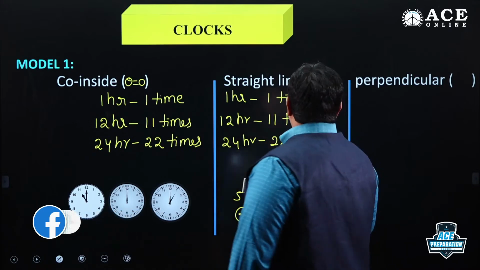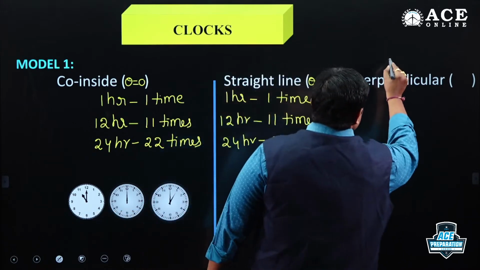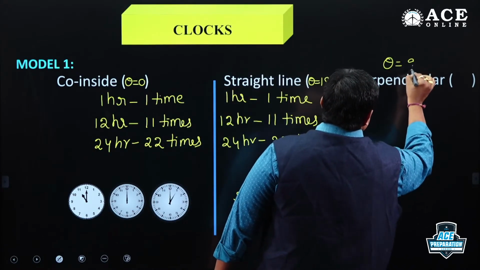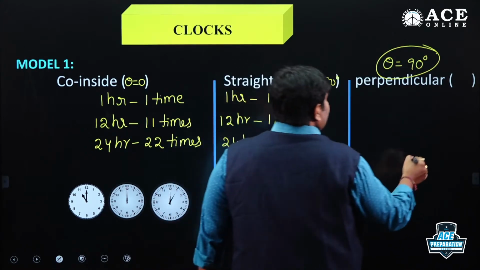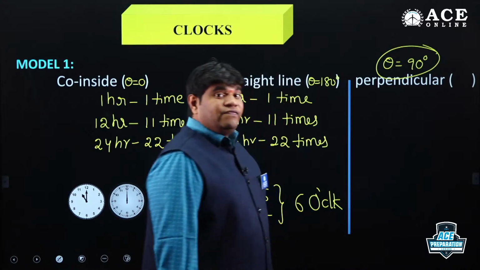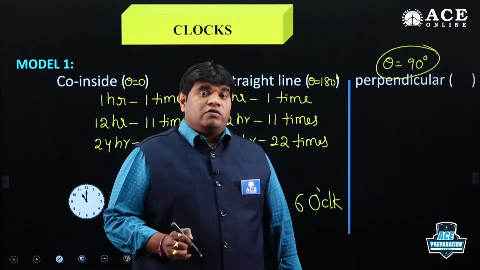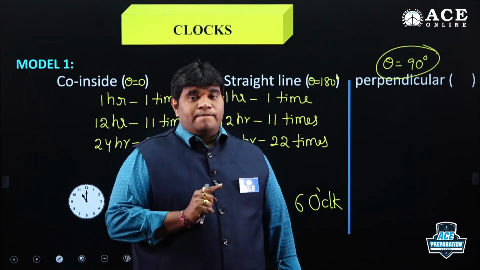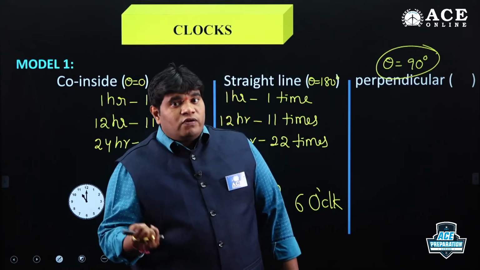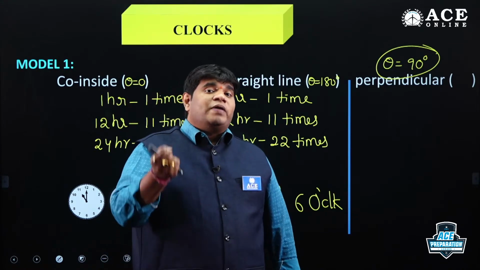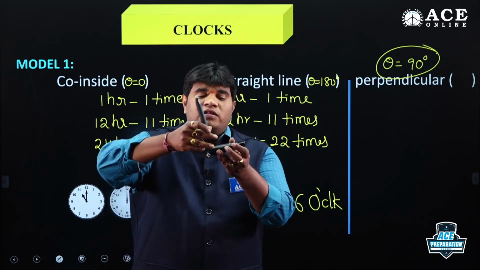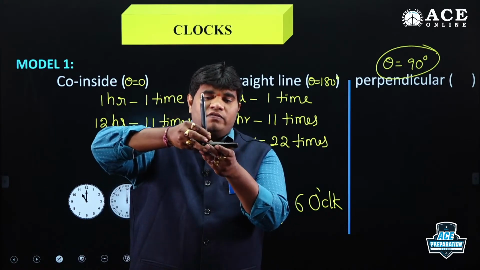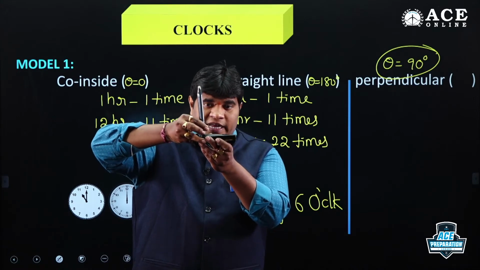Okay, so the perpendicular concept: theta is equal to 90 degrees. If the time starts from 3 to 4 o'clock, that means only 1 hour. In the span of 1 hour, how many times do we get 90 degrees? At 3 o'clock, what is the angle now? 90 degrees.